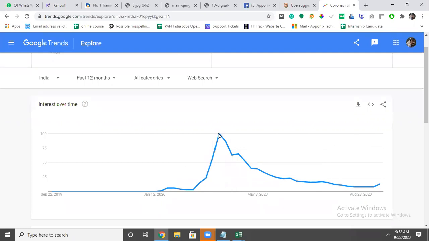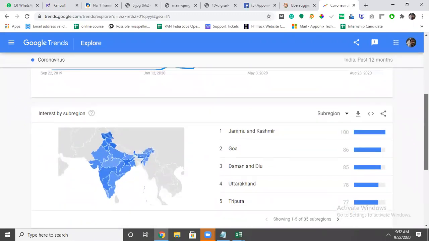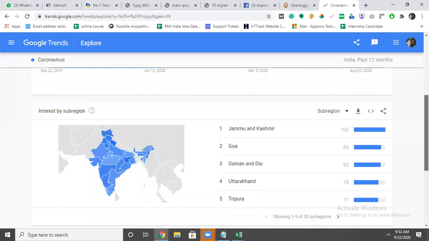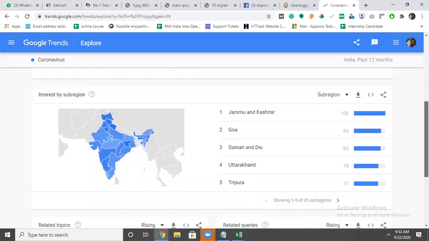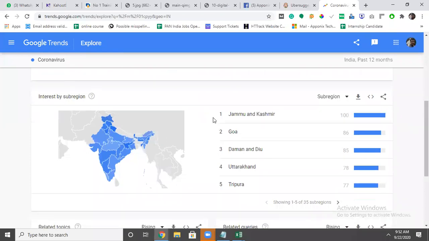If you want to identify a peak word or any specific word and its trend, you have to use this particular tool. And if you look region-wise, where people are searching more, it is because wherever corona was higher, more people were searching. Maharashtra is high, again Karnataka, you can see Delhi, Jammu and Kashmir.